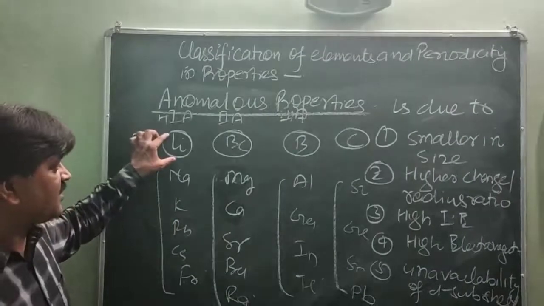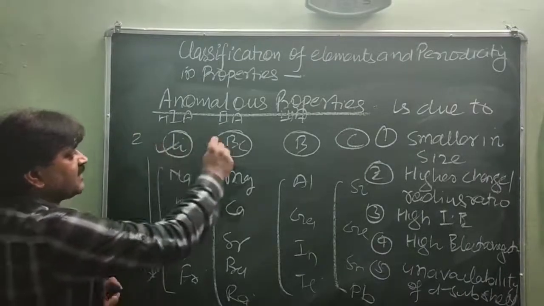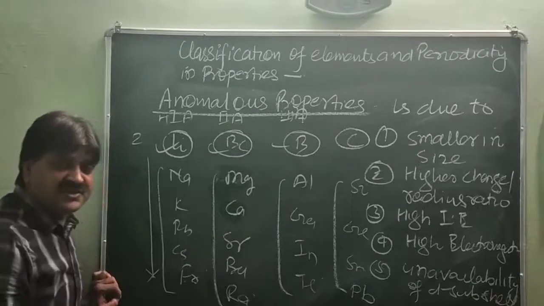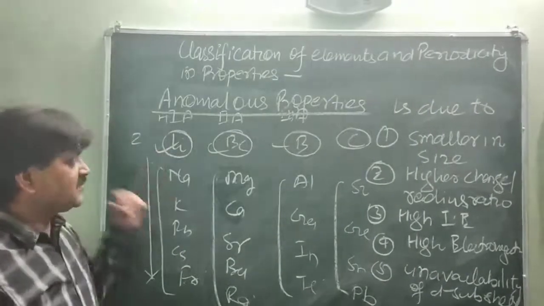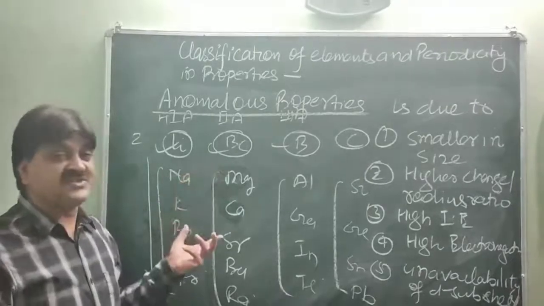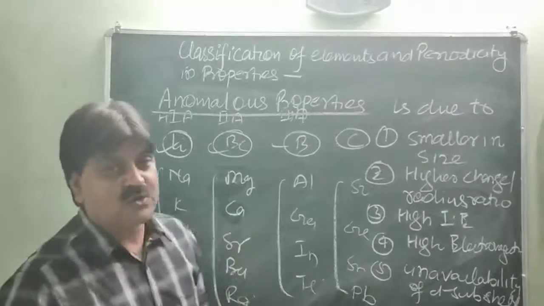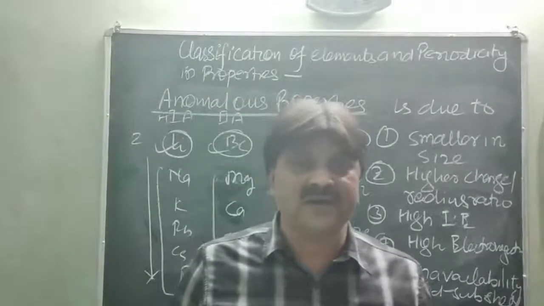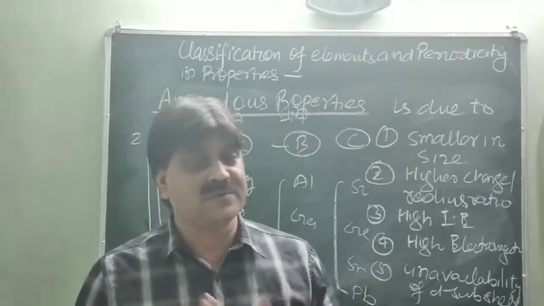Ionization enthalpy decreases from top to bottom, so the first element will have the highest ionization enthalpy. This is the reason for the somewhat different property. High electronegativity means the electron attracting tendency is greater as compared to the rest of the elements. So these are the reasons the first element shows different properties to the rest of the elements of the same group, and this is called the anomalous property.